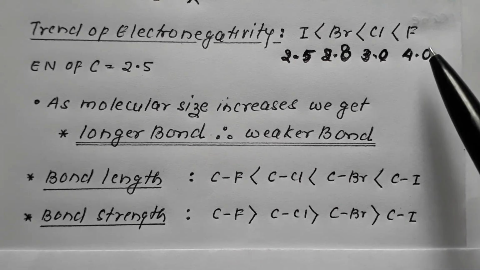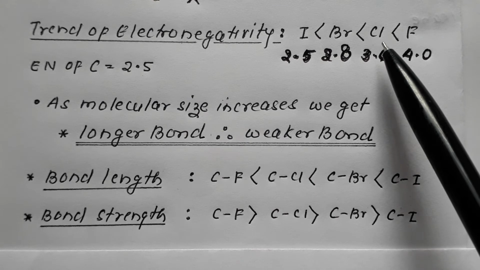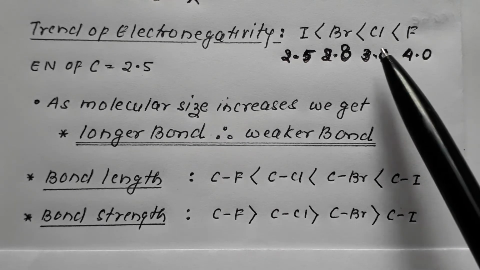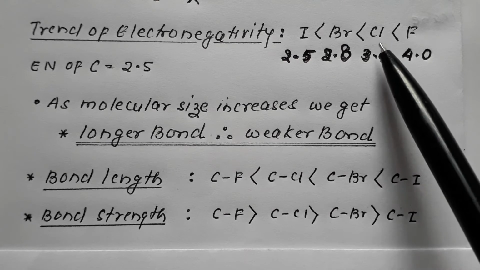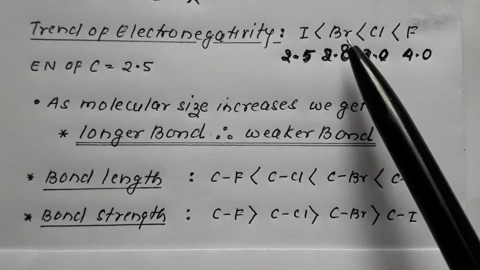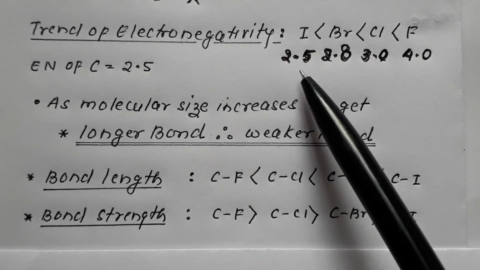Therefore, the molecule of fluoroalkane is a polar molecule. The molecule of chloroalkane is polar. The molecule of bromoalkane is polar. But remember, the molecule of iodoalkane is not a polar molecule.